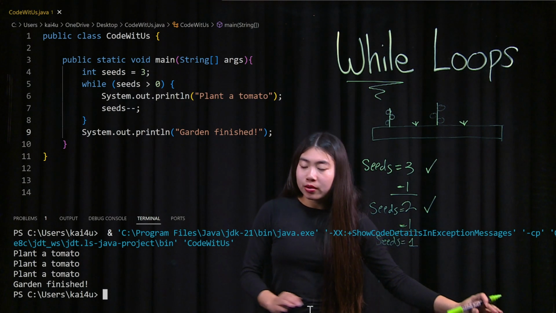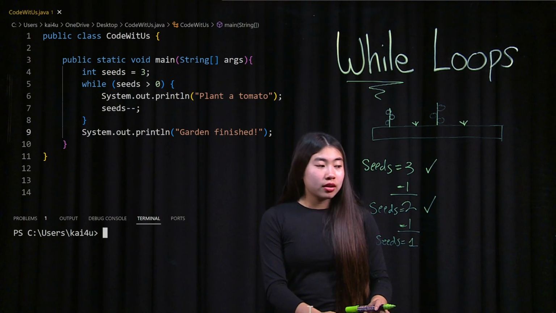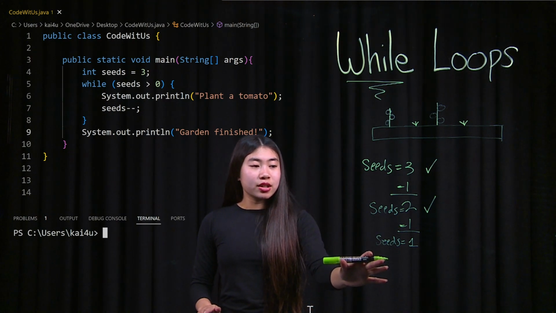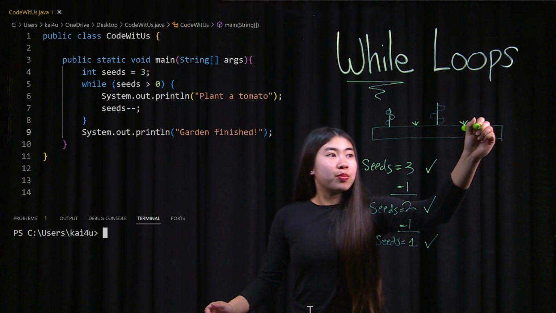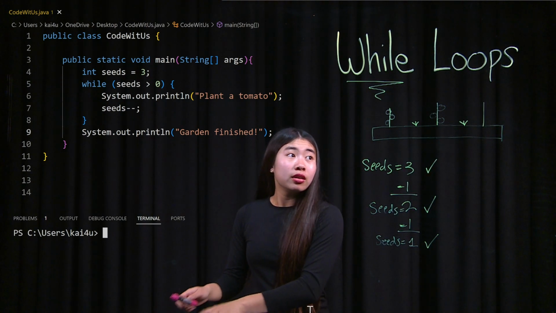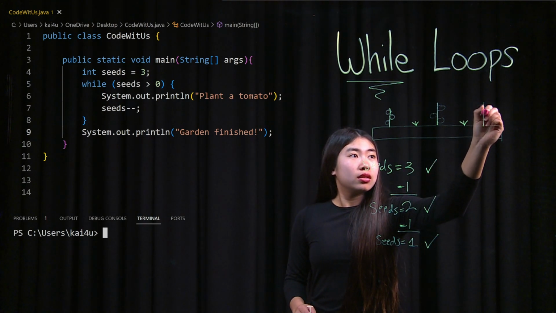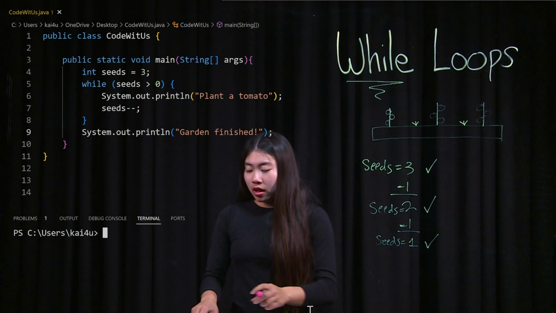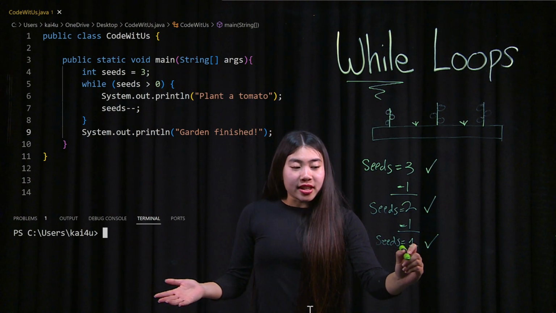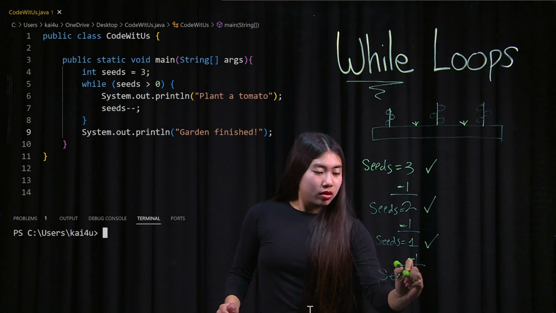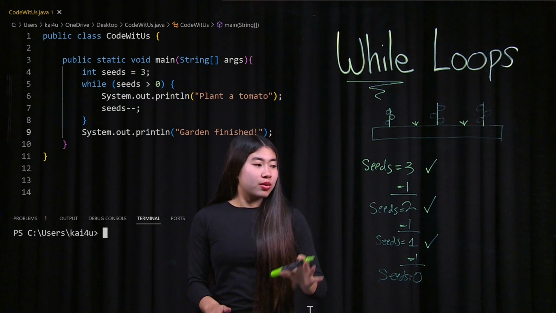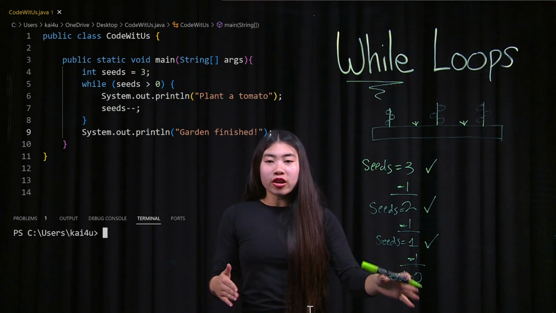I'm going to clear this real quick. So the seeds equals 1. Is 1 greater than 0? Check. Let's go plant another tomato. And now we're going to decrease it again. So seeds equals 0. Is 0 greater than 0?